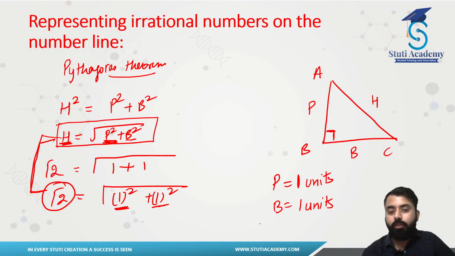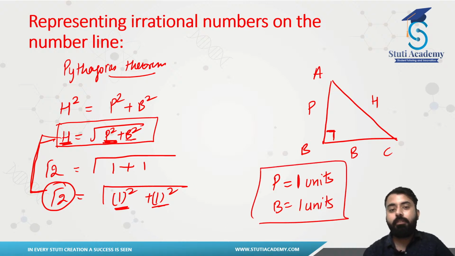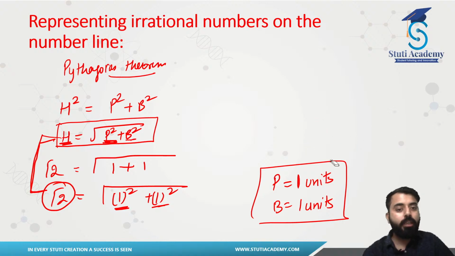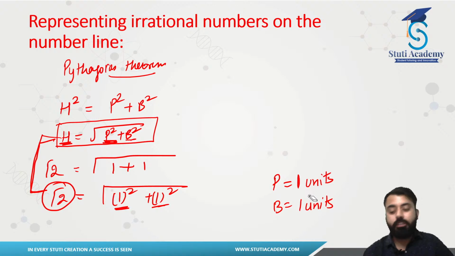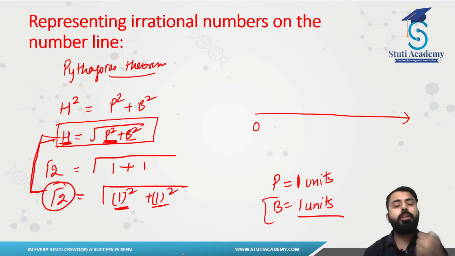So if I use this, and ultimately if I just try to build up a right angle triangle, considering this is my base which is 1 and this is perpendicular which is 1, I can easily mark out my hypotenuse. How will I be doing that? Let me just erase the portion here. And remember this, we have perpendicular which is 1 unit and we have base which is 1 unit, right? Now do what? Just draw a number line. Let's say this is your number line beginning with a 0. Now you have to take a base 1 units. So I am going to assume that the base is of 1 centimeter. So let's say this is my mark here.